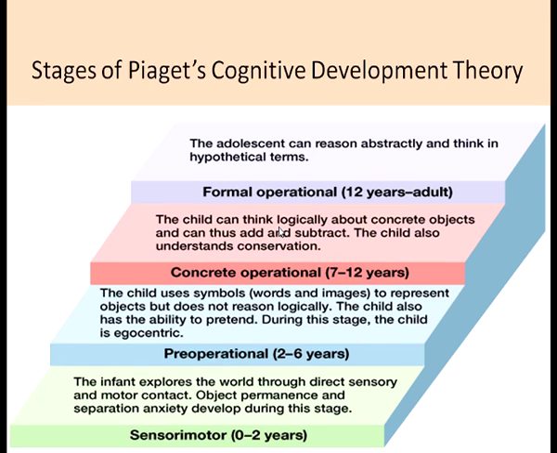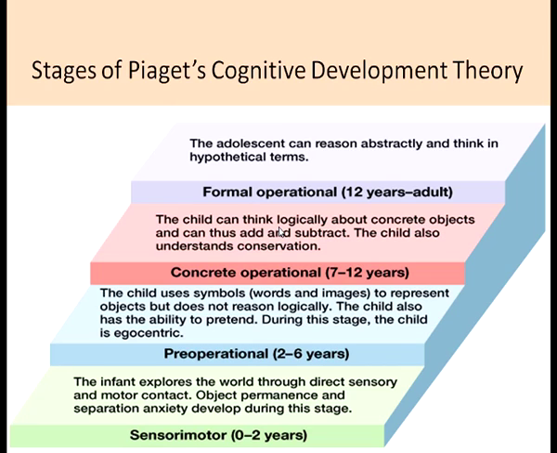So, this is a diagrammatic representation of the stages of Piaget's cognitive development, wherein in the sensory motor stage, birth to 2 years, he talked about the infant learning about the environment through his or her motor and sensory abilities. The sensory abilities are the sense of touch, hearing, tasting, smelling. Through these and the motor activities, as the child is growing older, they learn about the environment around them. We will talk about these stages in detail.